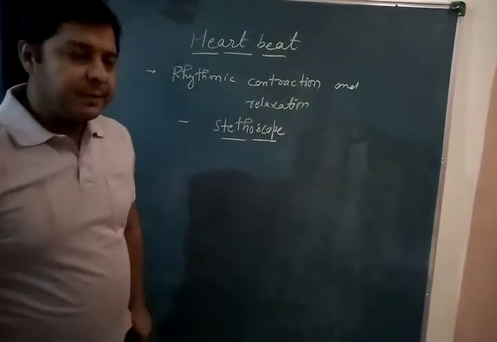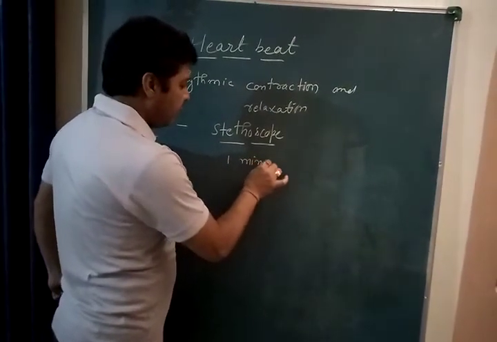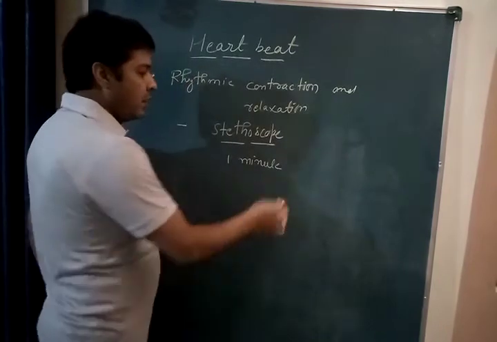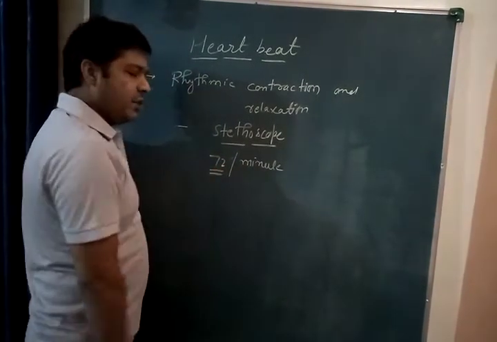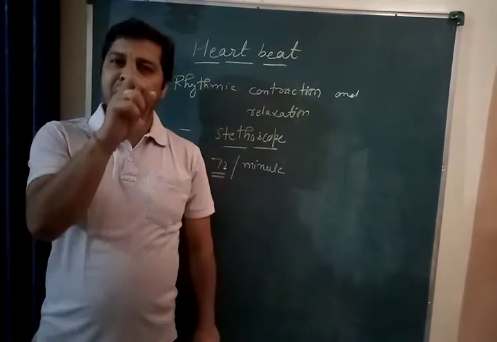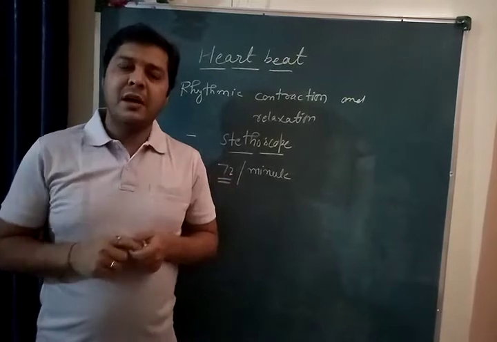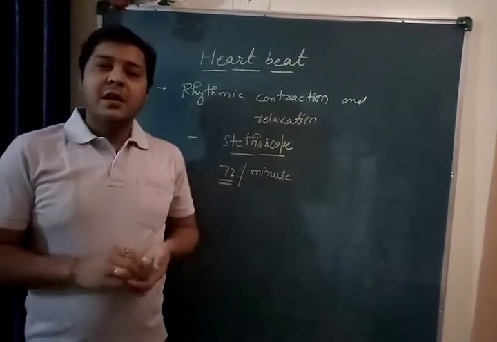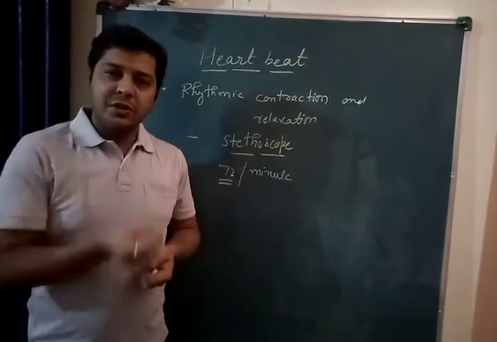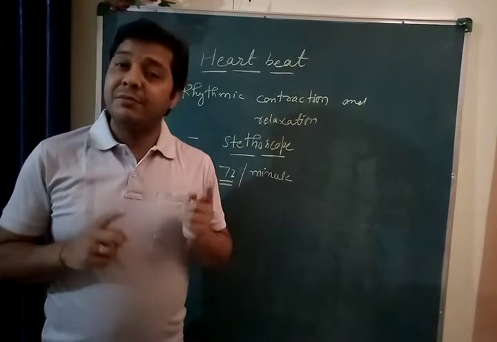You must know, children, in 1 minute, 72 times the heart beats in 1 minute. So what is the duration? 1 minute. And how many times does the heart beat? 72 times.